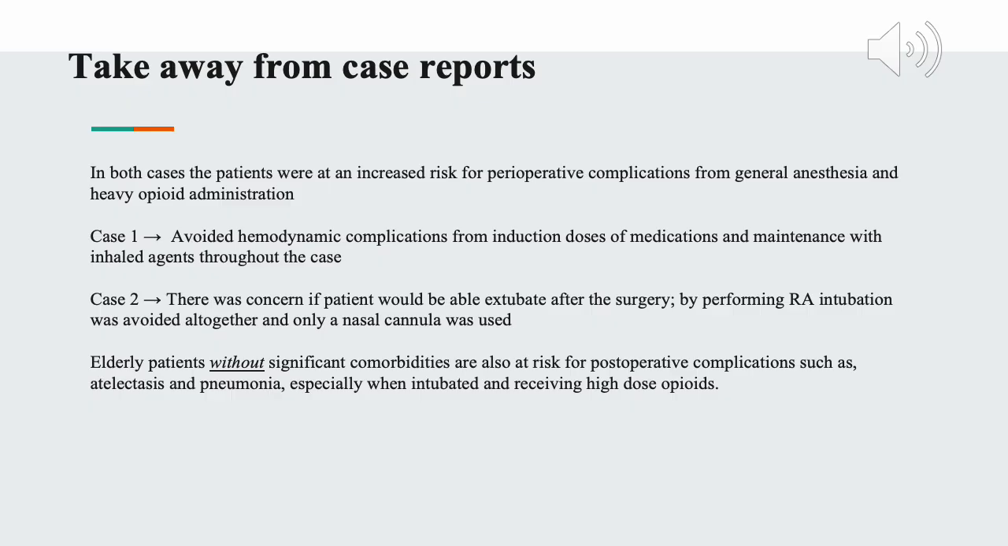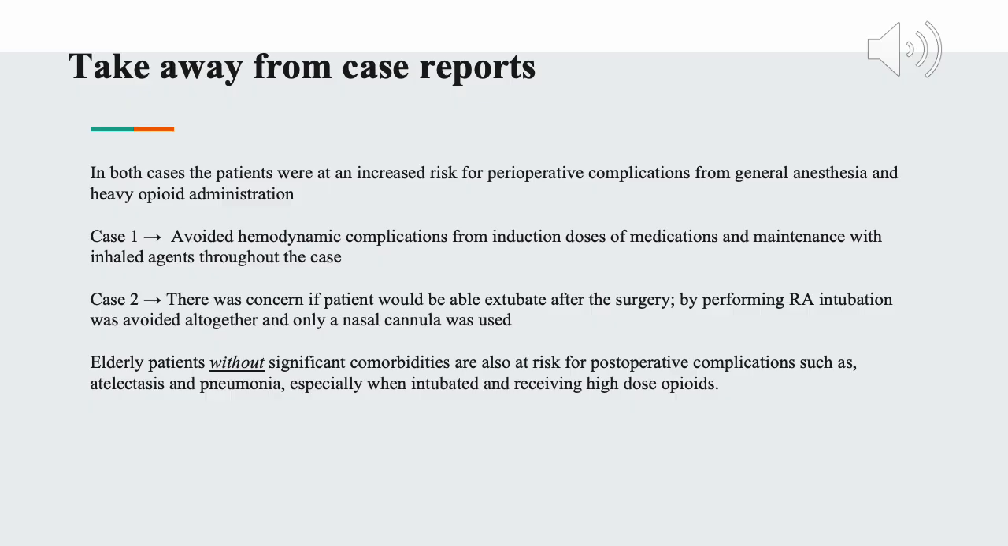In case 2, they had concerns about whether they were going to be able to extubate the patient after surgery. By doing the regional block, they were able to just avoid intubation altogether. All she needed was a nasal cannula, and they didn't have to worry about extubating her afterwards.